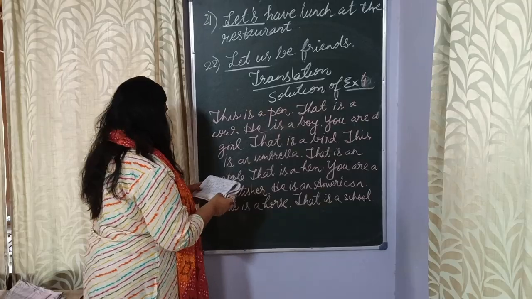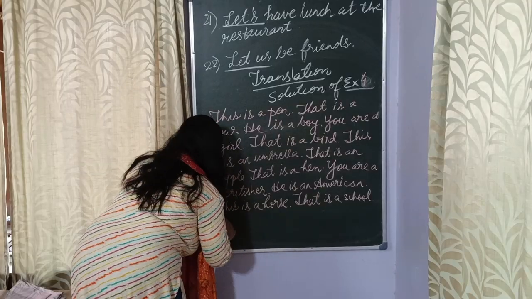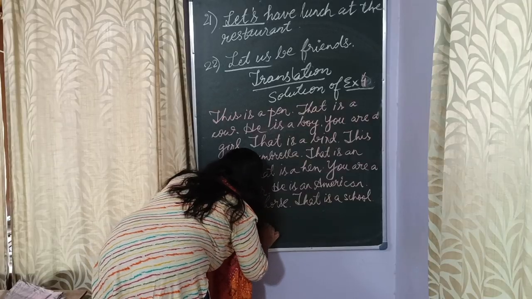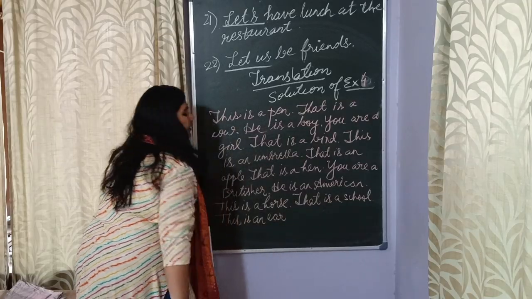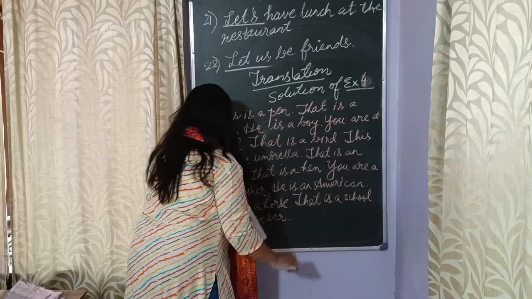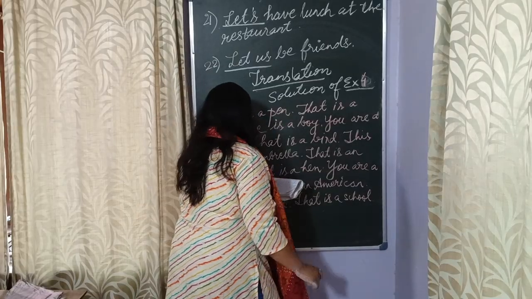This is an ear. This is a painting. Ear वो कान वाला ear. E है यार.